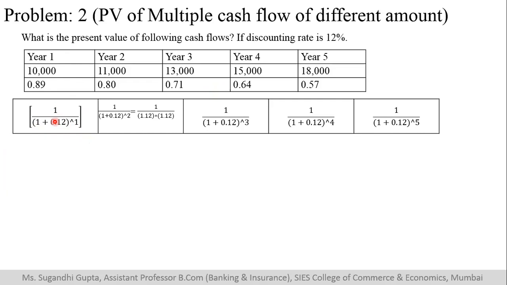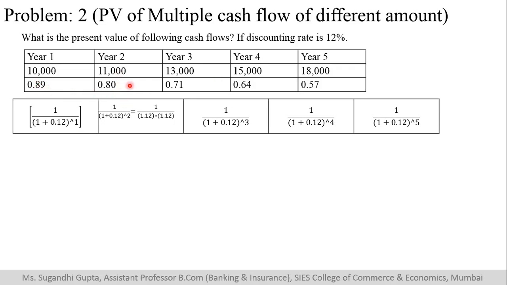If I do 1 divided by 1.12 once, I will get approximately 0.89. It is 0.8928 something. I have taken only up to 2 decimal points.